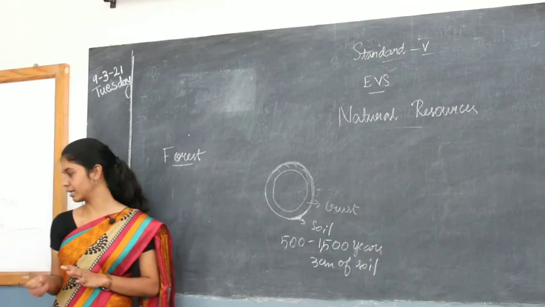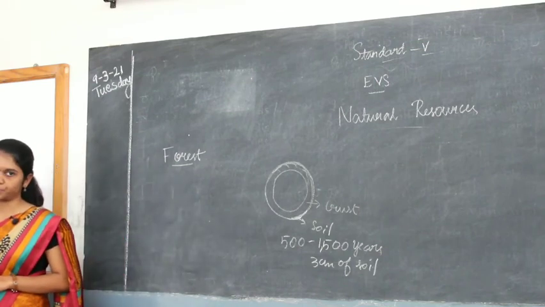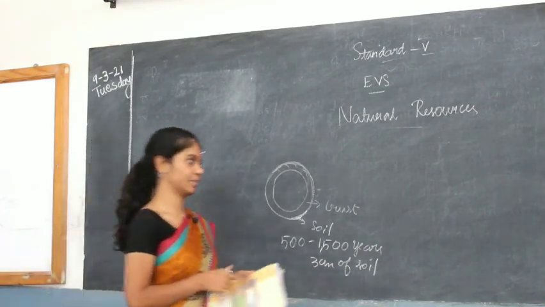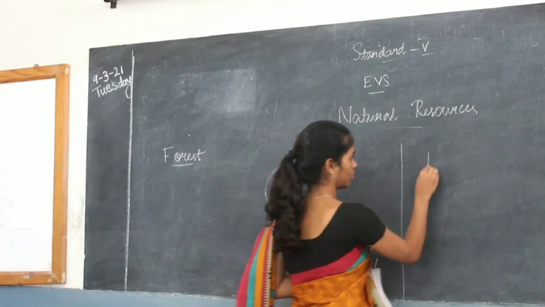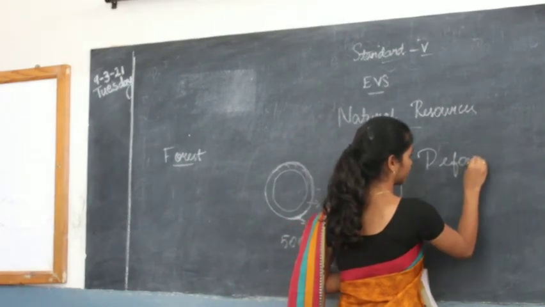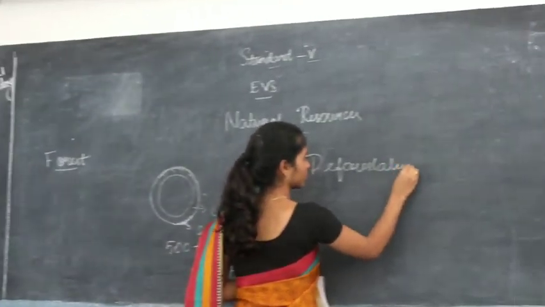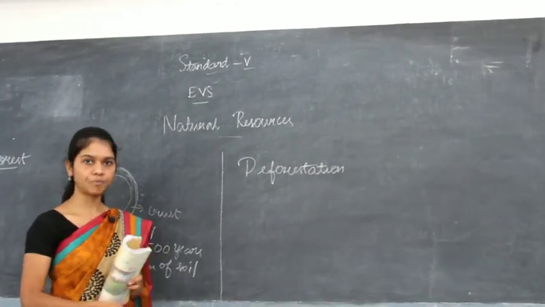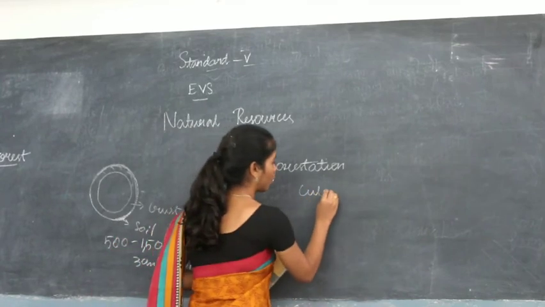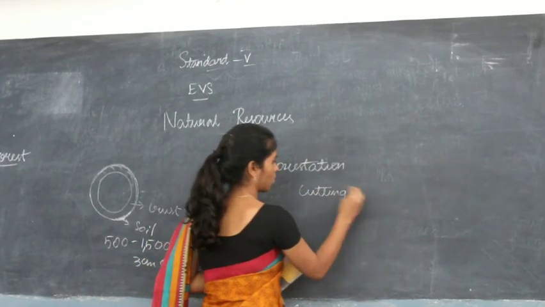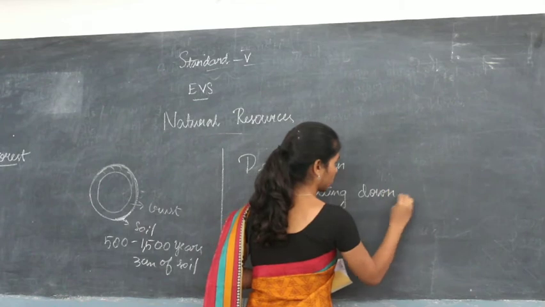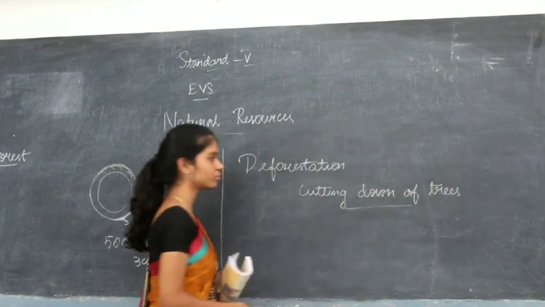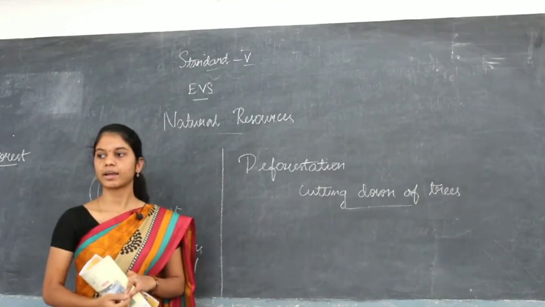So what are the struggles faced by forest? So first one, deforestation. What is deforestation? Deforestation means cutting down of trees.